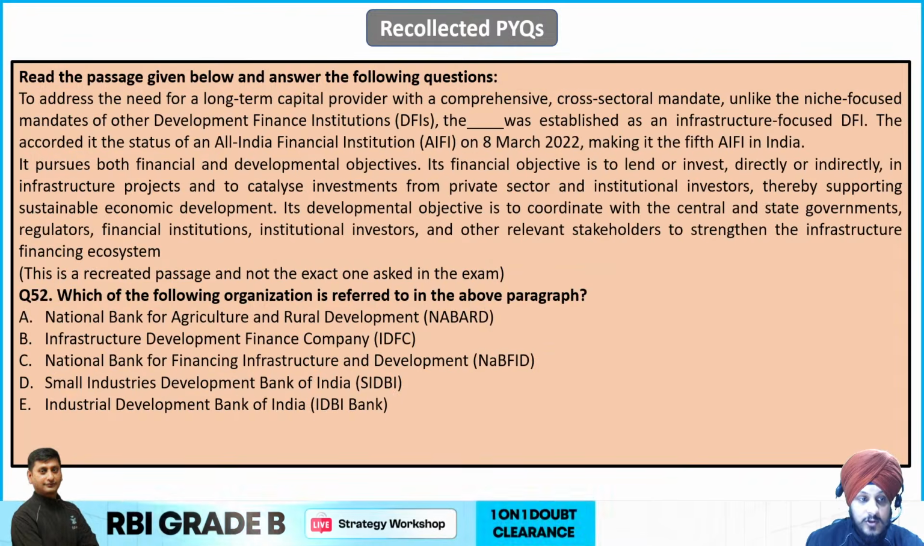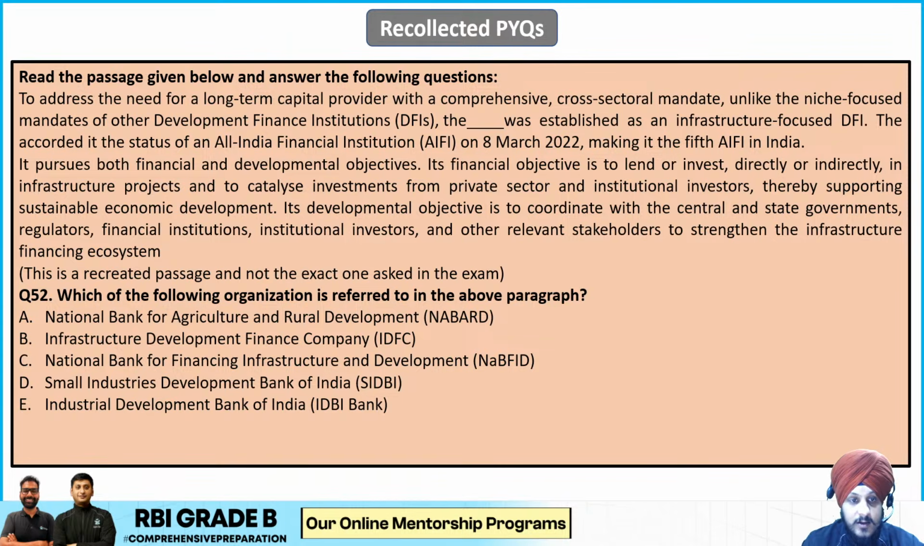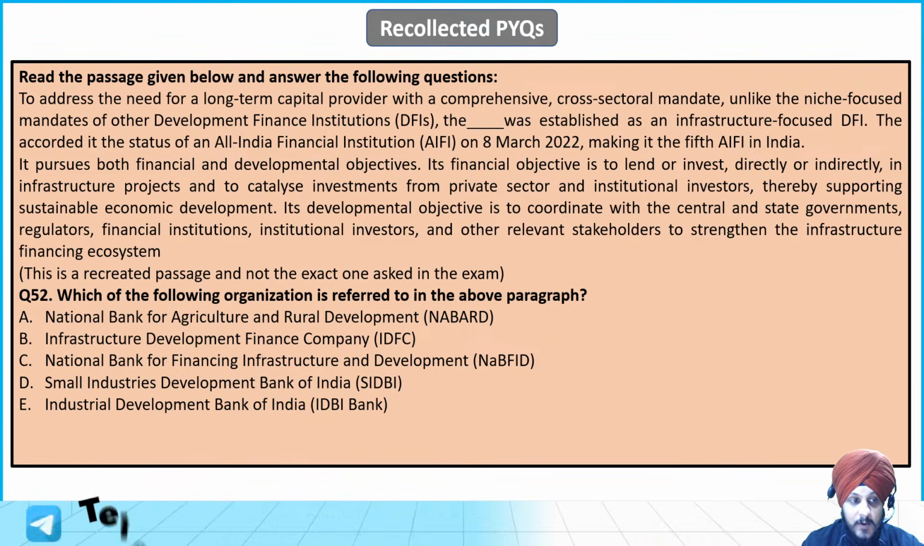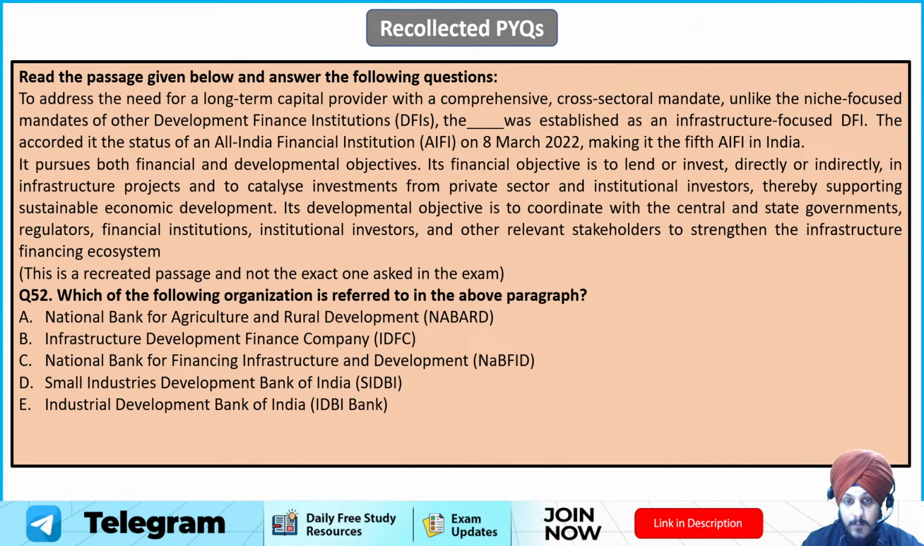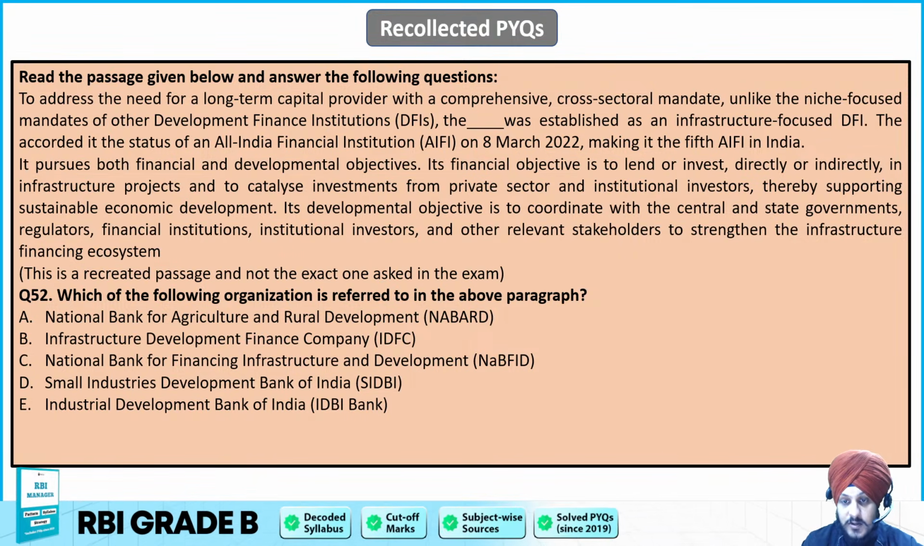So moving on to question number 52. Which of the following organizations is being referred to in the above paragraph? The paragraph says: to address the need for long-term capital provided with a comprehensive cross-sectional mandate, unlike the niche-focused mandate of the development financial institution, the dash was established as an infrastructure-focused DFI, development financial institution.